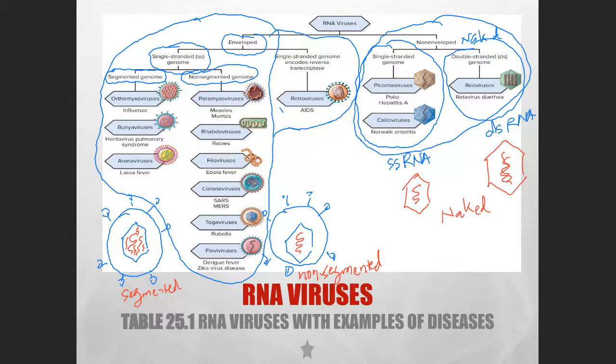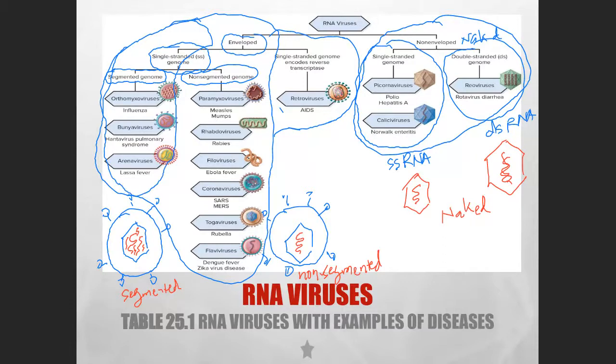Okay, so for lecture 1, chapter 25, we will focus on this one first, which is the enveloped segmented single-stranded RNA viruses.